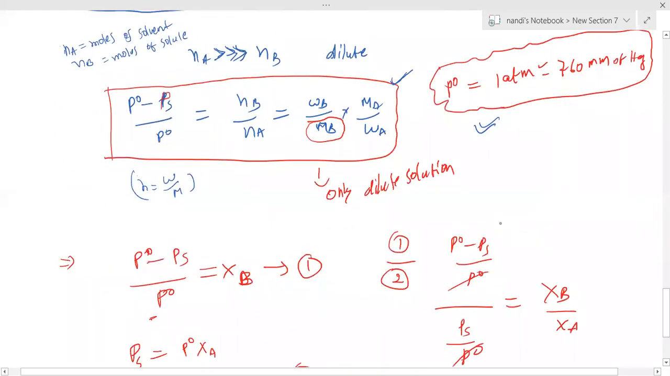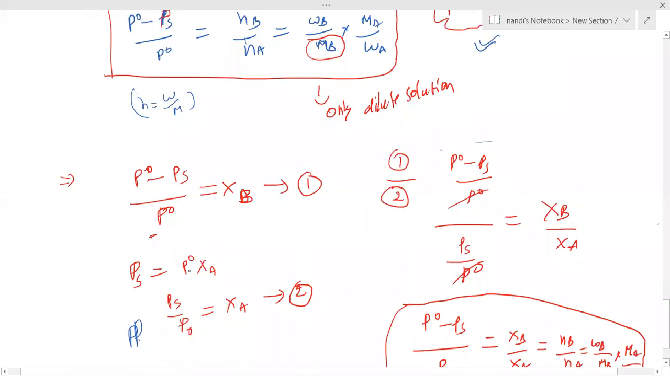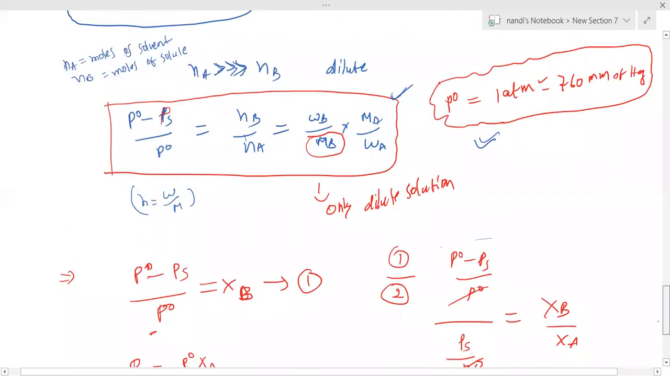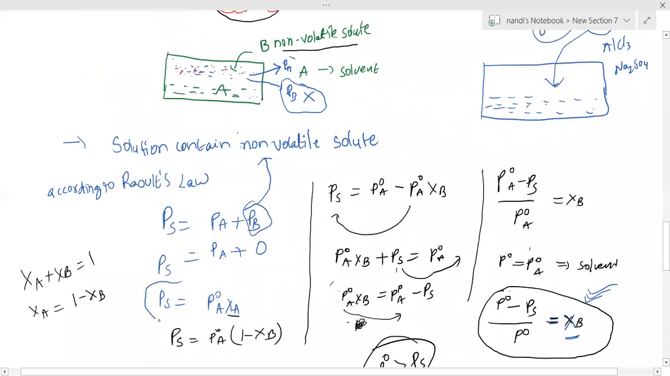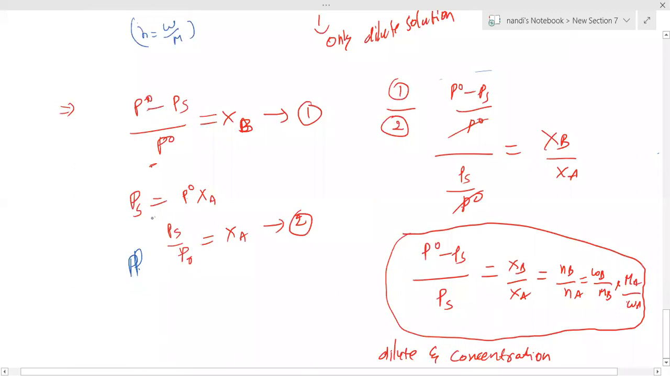Then this is another formula which you are going to derive, the given formula directly: P naught minus PS by P naught equal to XB. You know very well, now only we derived that one. Starting of the formula, before derivation, PS equal to P naught into XA. This one we take. Starting of the formula I am taking, and final derivation formula I am taking. So PS equal to P naught into XA, then PS by P naught equal to XA. This is equation 1, and for equation 2 I am taking the ratio, then P naught will be cancelled, and I can write XB by XA.